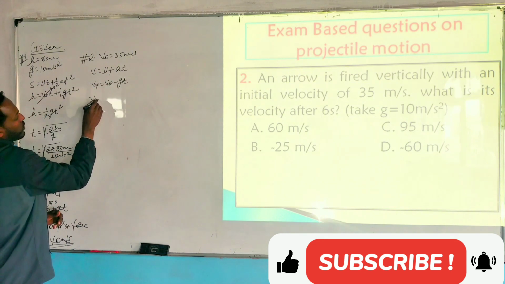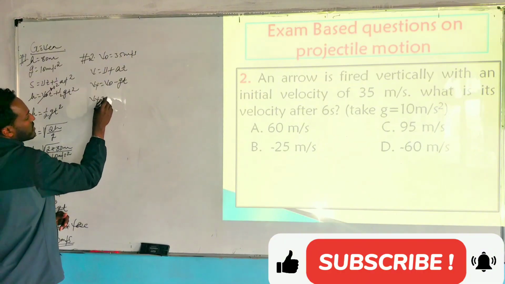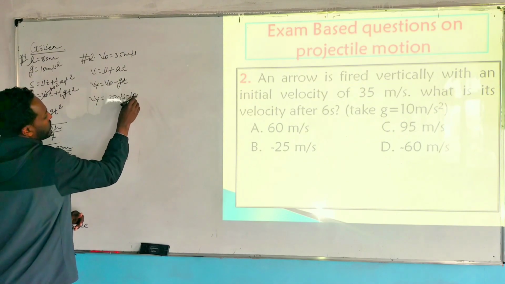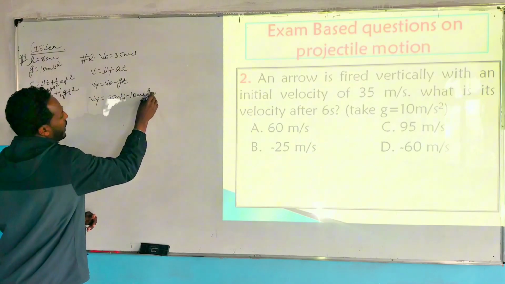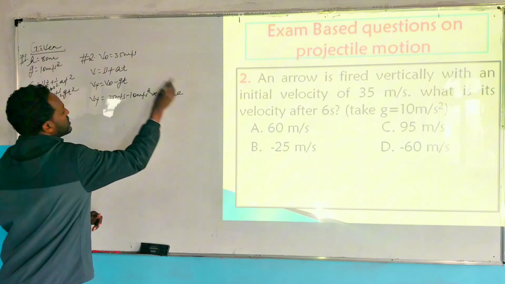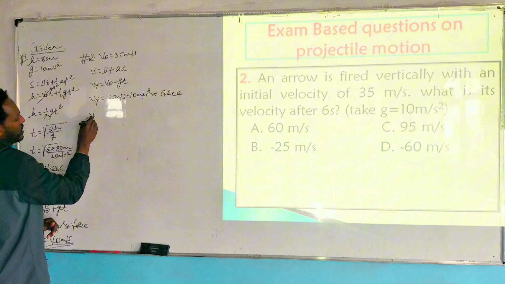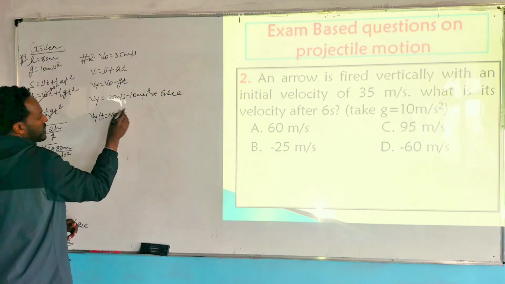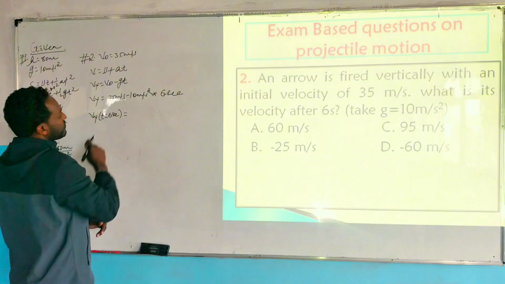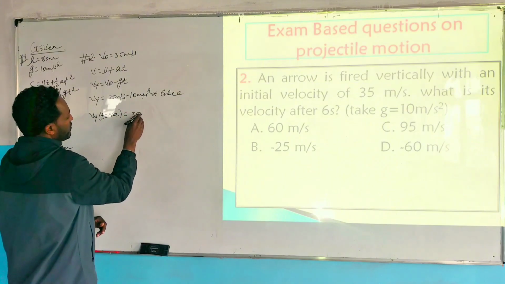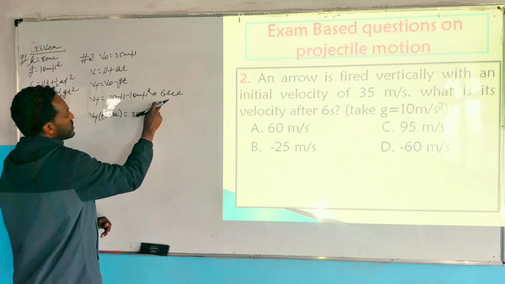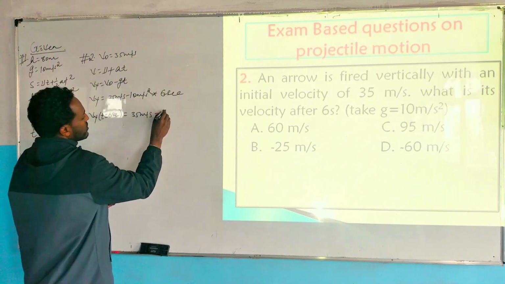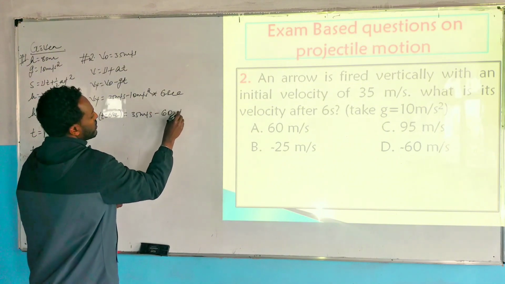ማለት ነው። So vertical velocity at t is equals to 6 seconds is equals to 35 meter per second minus 10 meter per second square multiplied by 6 second, which is 60 meter per second.